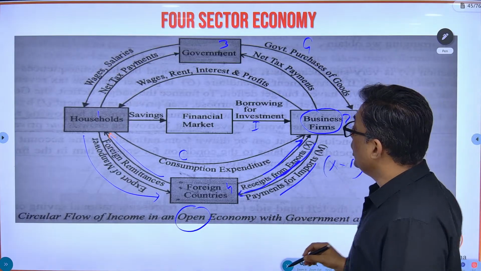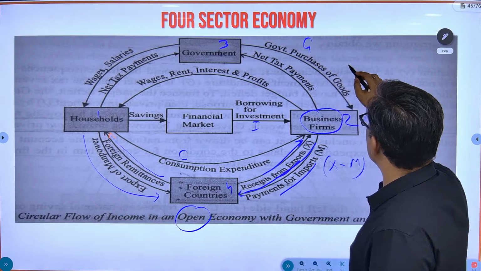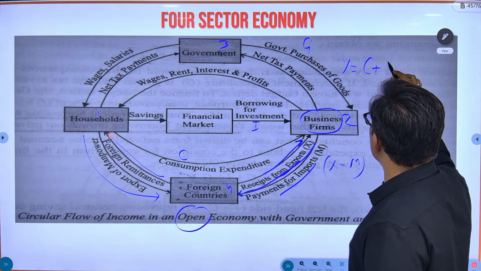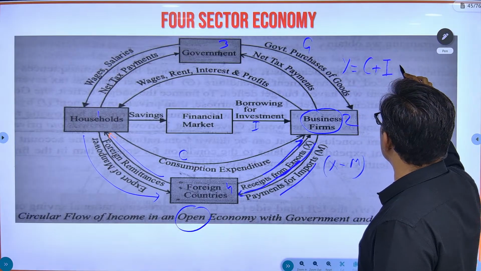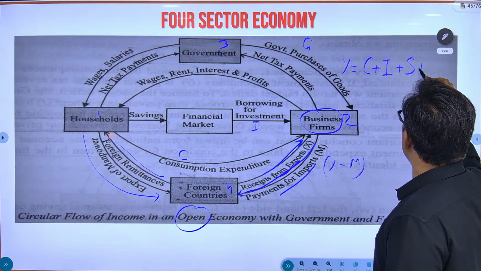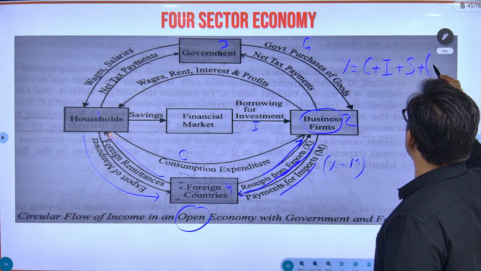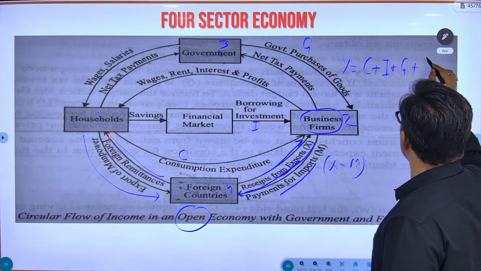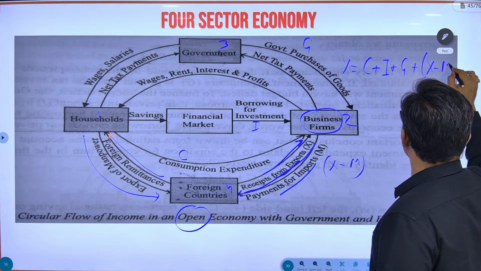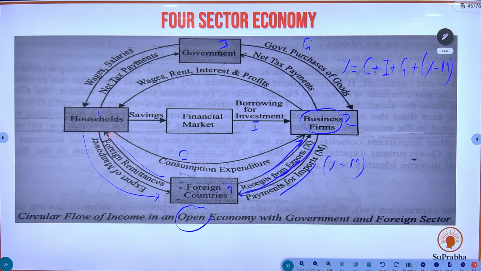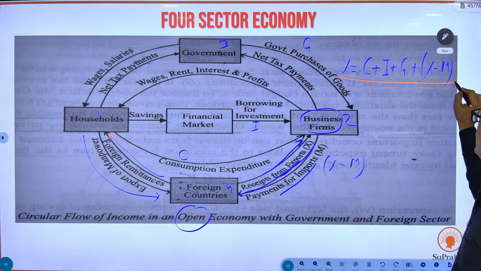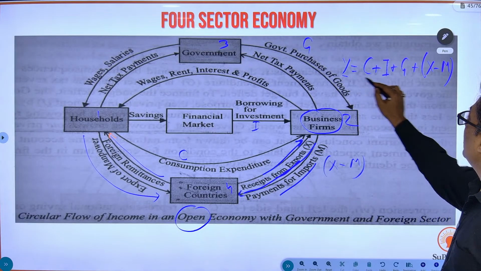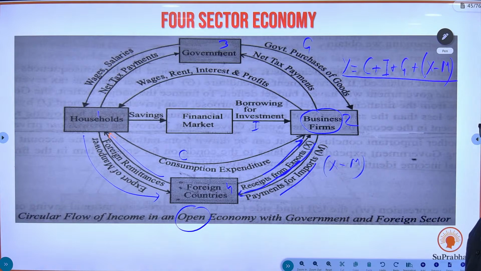So the equation for a 4-sector economy becomes Y, national income, is equal to C, consumption expenditure, plus I, investment expenditure, plus G, government expenditure, plus X minus M. This is the equation for a 4-sector economy.